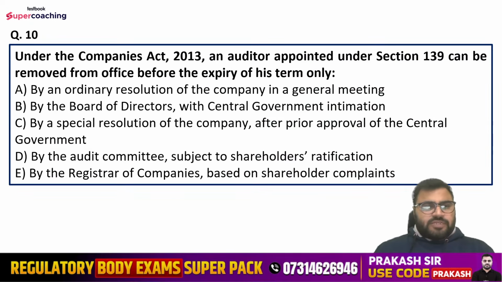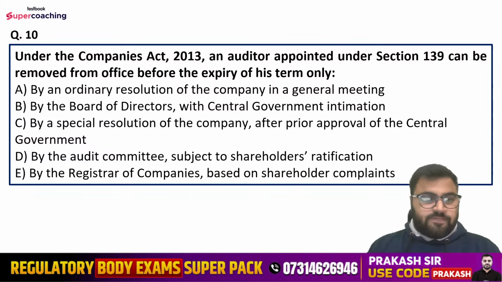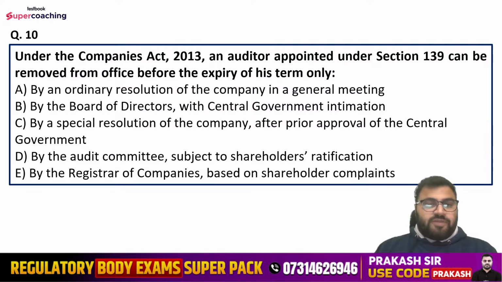Under the Companies Act 2013, an auditor appointed under section 139 can be removed from office before the expiry of his term only. Options are: by an ordinary resolution of the company in a general meeting, by the board of directors with the central government intimation, by a special resolution of the company after prior approval of the central government, by the audit committee subject to shareholders' ratification, or by the registrar of companies based on shareholder complaints.